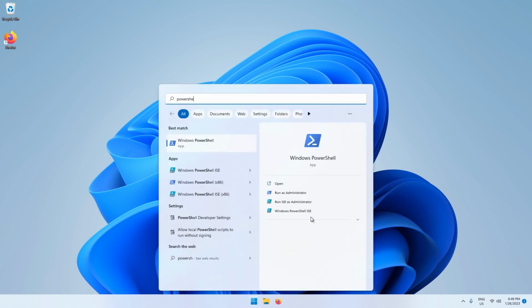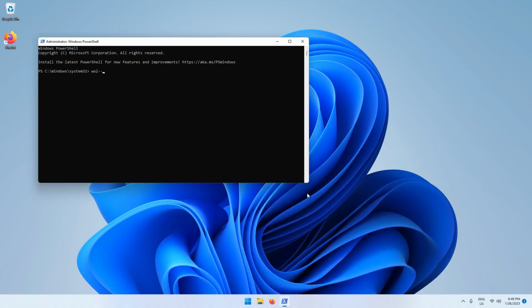To do so, simply open up PowerShell as an administrator and type wsl --install as shown. Once this is done, you will need to restart your computer.